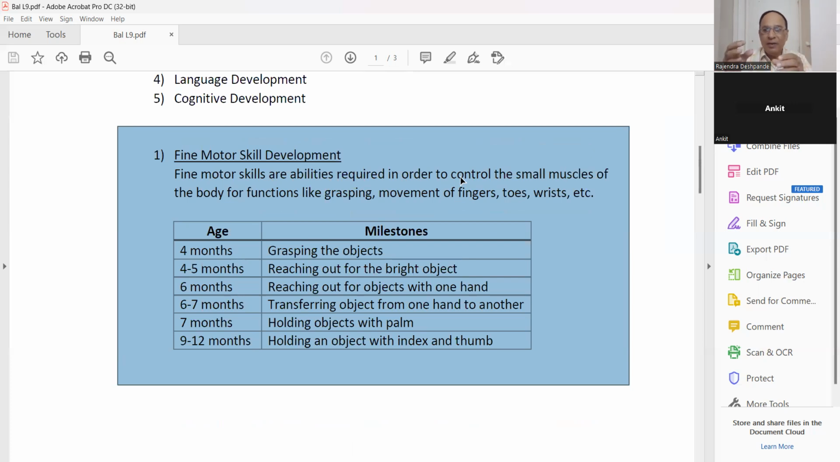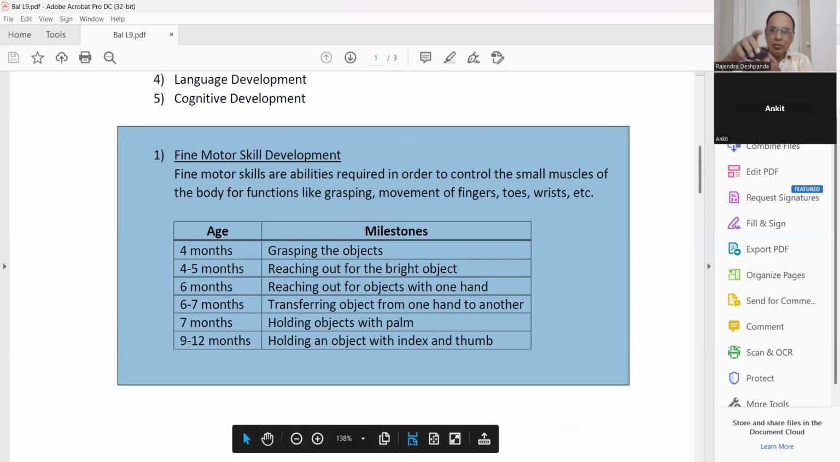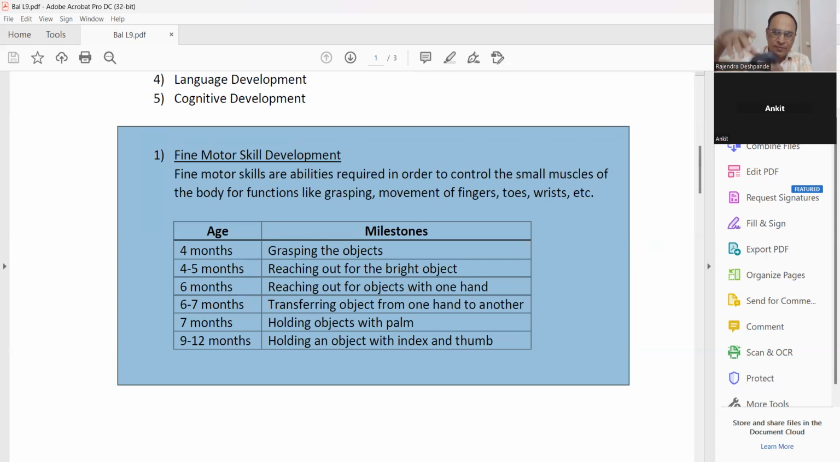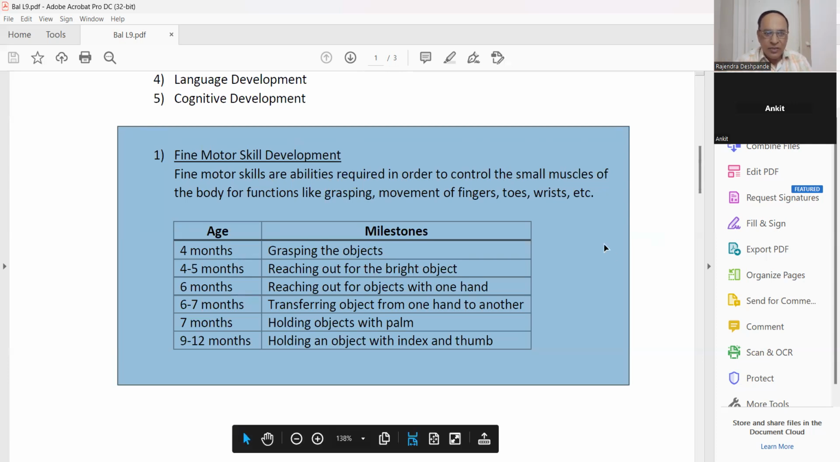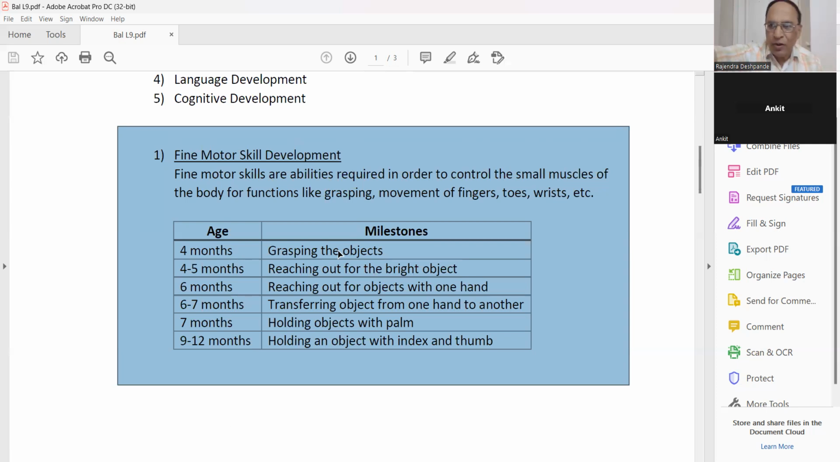For example, I am picking up this mouse. So I need the strength in these muscles and joints. Okay. So this is grasping the object. For example, another, I can take some pen, or I can take my pen drive, for example.